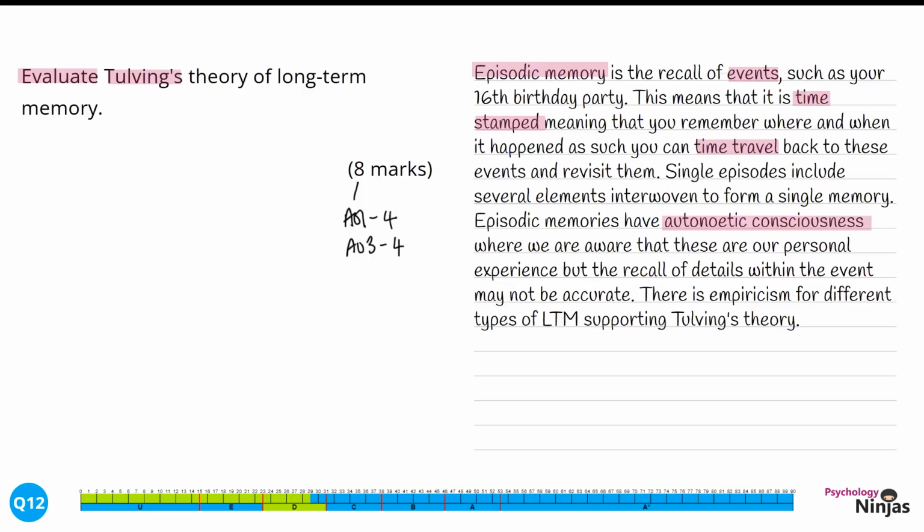There is empiricism for different types of LTM supporting Tulving's theory. Here we're showing our psychological knowledge by using the term empiricism. This means evidence, so here we're looking for supporting research for Tulving's theory. We're going to explain this with some research evidence.